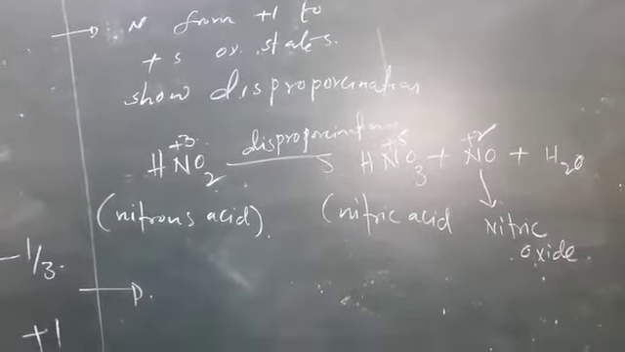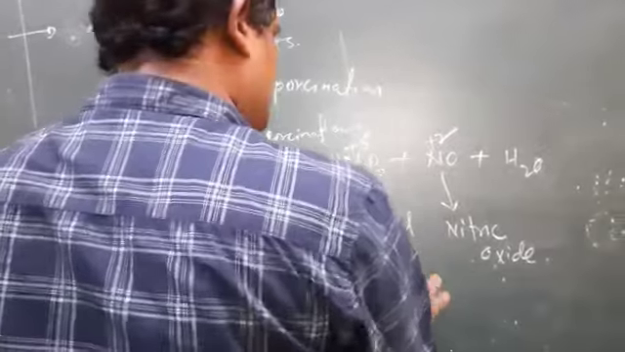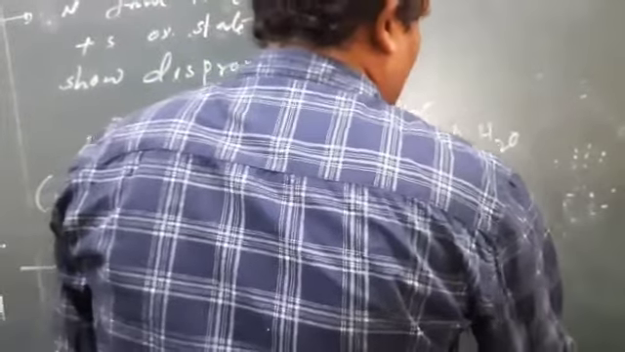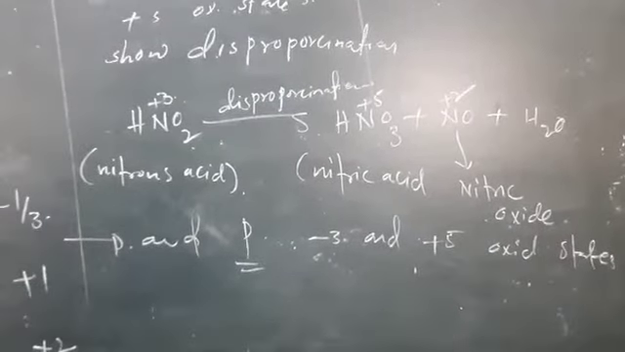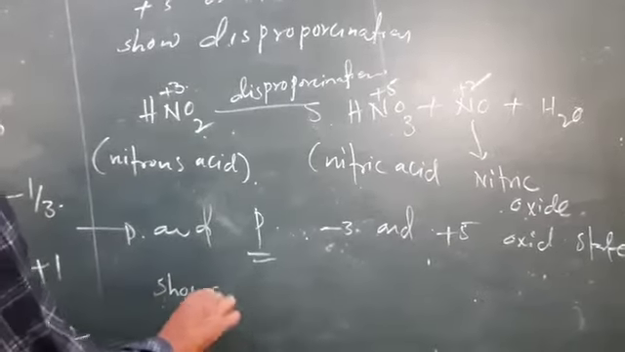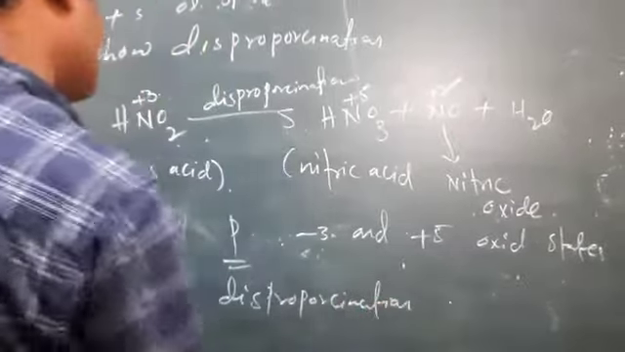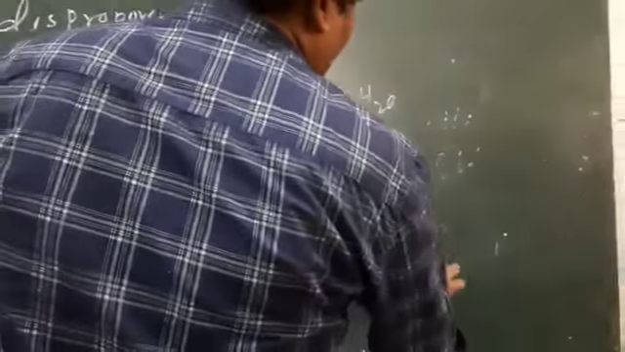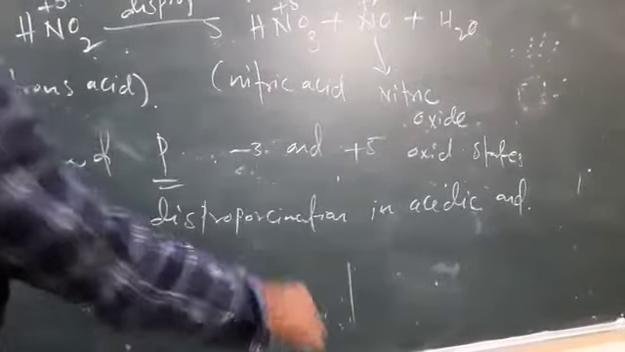And phosphorus, with -3 and +5 oxidation states, shows disproportionation in acidic and basic medium. Basic means alkali medium.